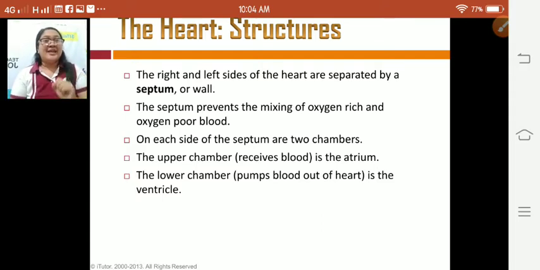So on each side of the septum are two chambers. So sa upper chambers ang aton nga heart is what we call the atrium, and it receives blood. Ang sa lower chambers ang aton nga heart is what we call the ventricle, and it pumps blood out of the heart. Okay? So let's continue.